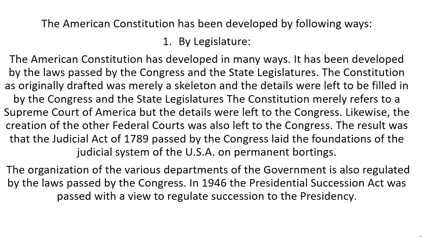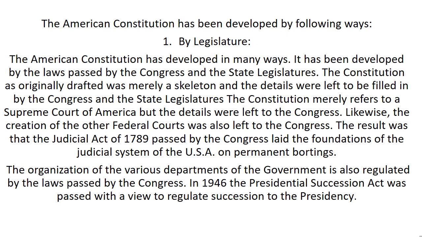1. By legislature. The American Constitution has developed in many ways. It has been developed by the laws passed by the Congress and the state legislatures. The Constitution as originally drafted was merely a skeleton and the details were left to be filled in by the Congress and the state legislatures. The Constitution merely refers to a Supreme Court of America, but the details were left to the Congress.